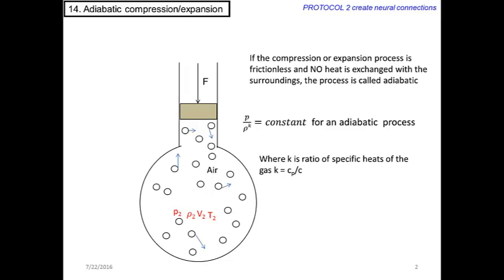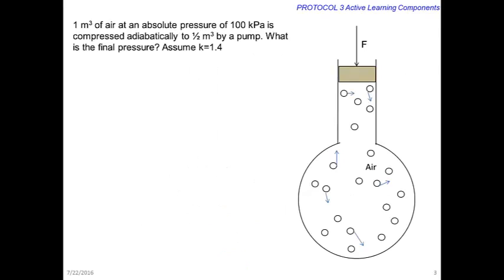Consider this example. 1 meter cube of air contained in a rigid cylinder is at 100 kilopascal. This air is compressed adiabatically to half its original volume. Calculate the final pressure inside the container.